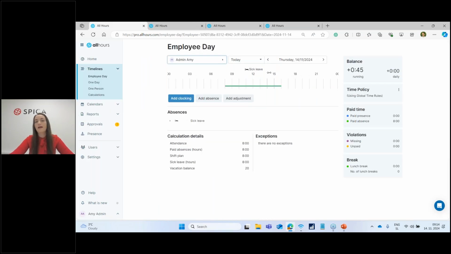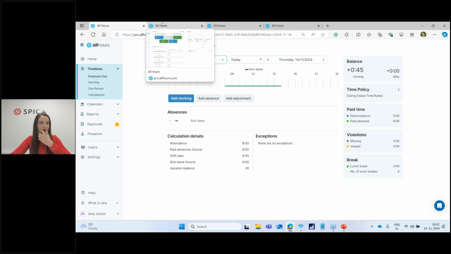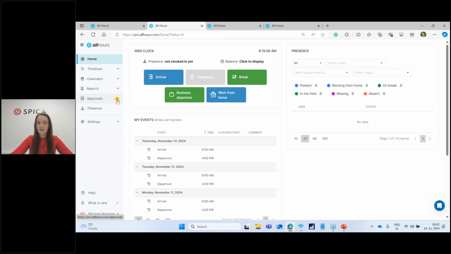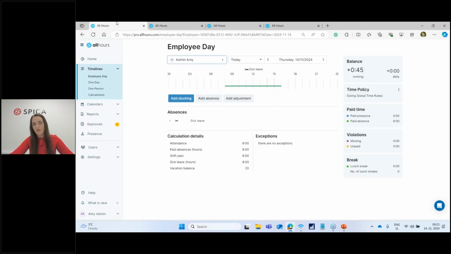If I wouldn't have any information here in the system that I'm absent, Michael wouldn't be notified for that request, right? But in this case, because I have an absence, Michael as well gets notified via email, and this notification shows up here. So he can now also approve the request of Emily, and they don't have to wait for me as the admin to come back to work for this to be taken care of.